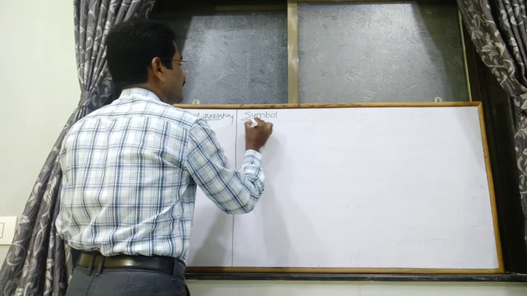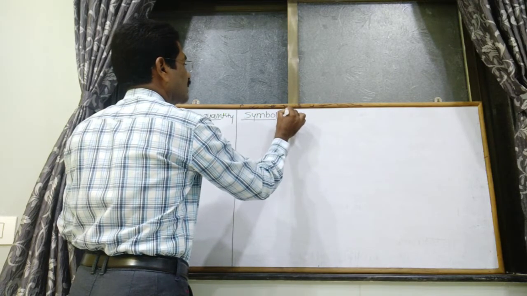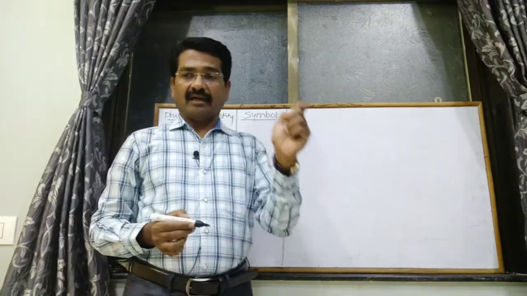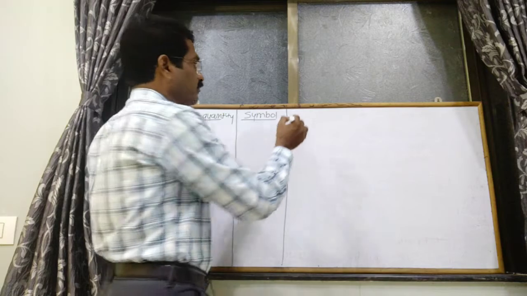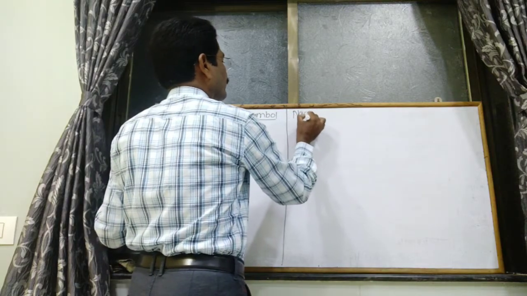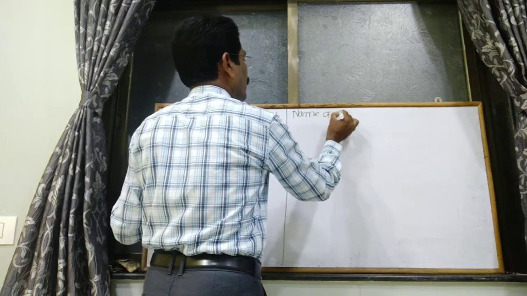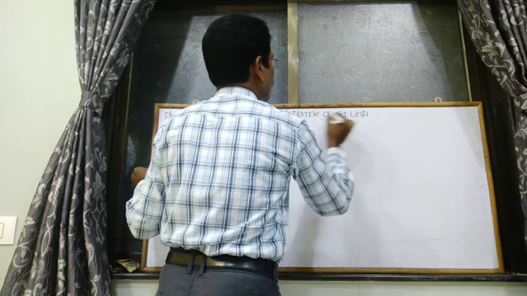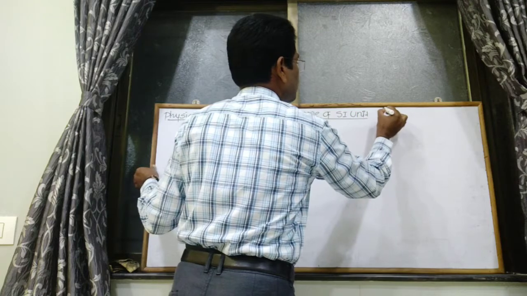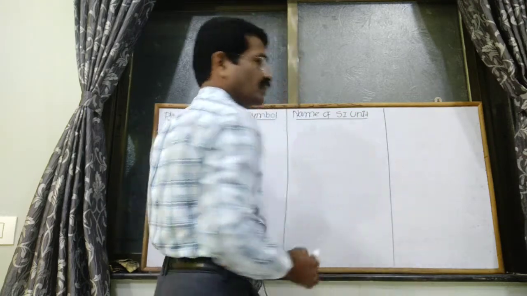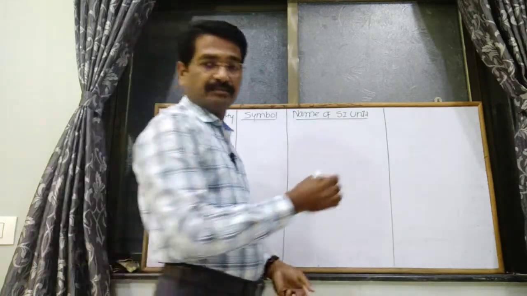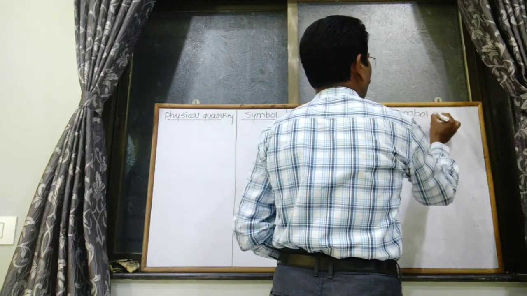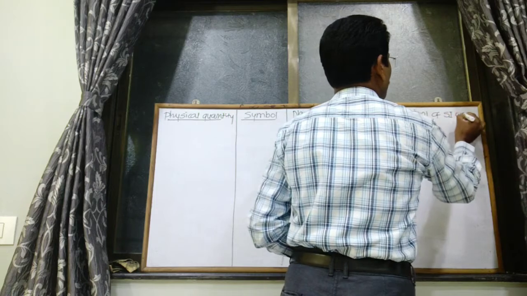Then the next column is for the name of the SI unit. And the last column is the symbol of the SI unit.